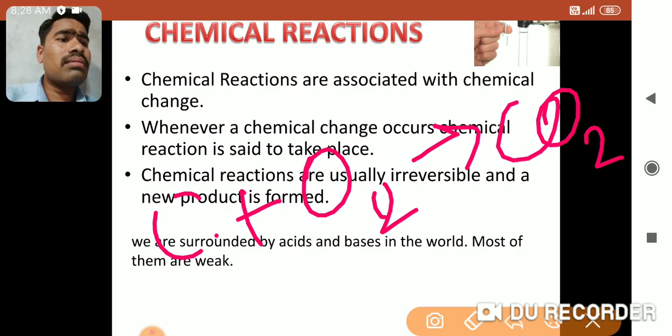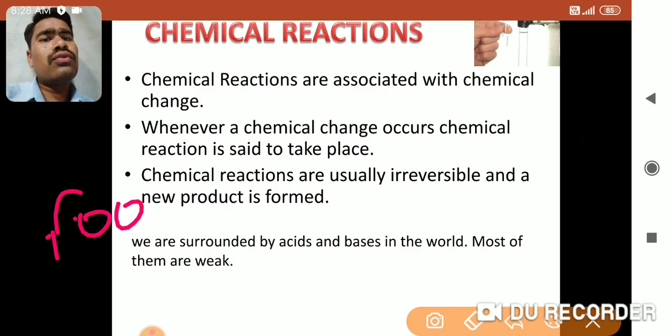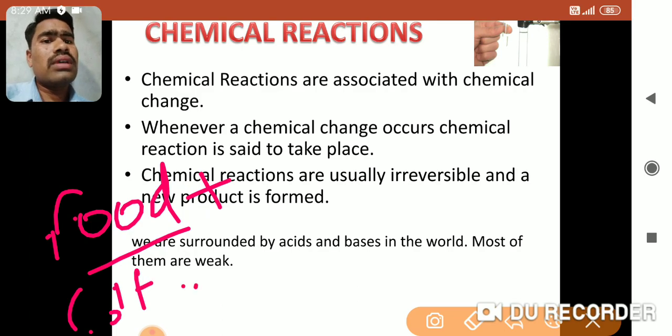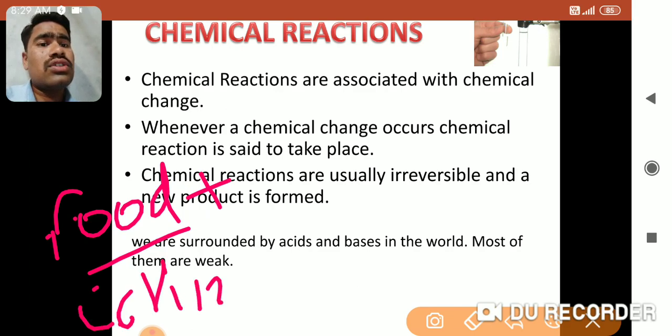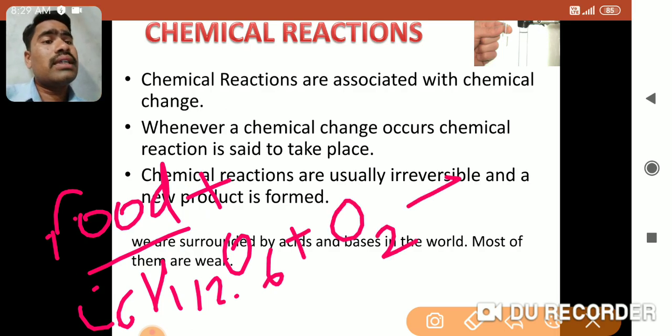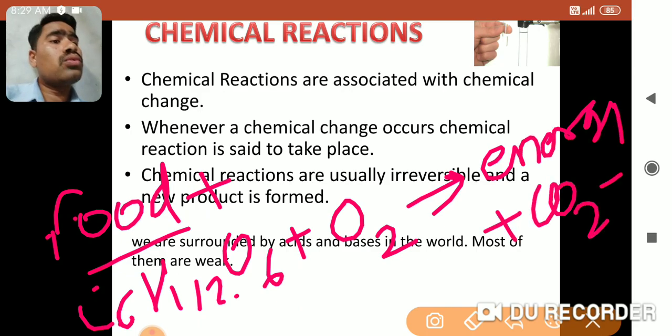Now if you see the reaction of burning food in the body, that is the respiration reaction. What happens? Food burns. Food is nothing but C6H12O6 plus O2, it gives energy along with CO2 and H2O.